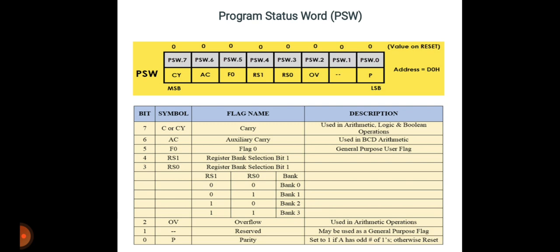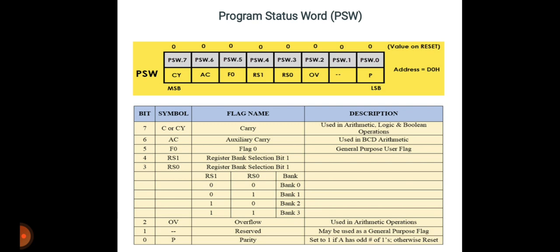The PSW or program status word register is also called the flag register, and this is one of the important special function registers. The PSW register consists of flag bits which help the programmer in checking the condition of the result and also make decisions. The flags are 1-bit storage elements that store and indicate the nature of the result generated by execution of certain instructions. So this is the table you can see here, with the symbol, flag name and description of the bit.